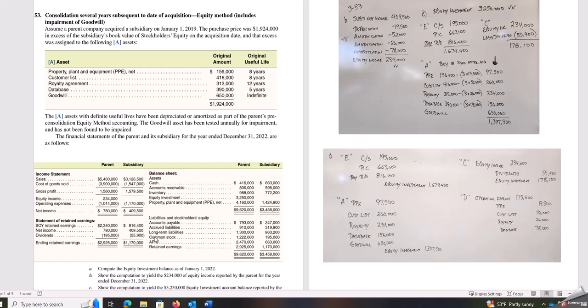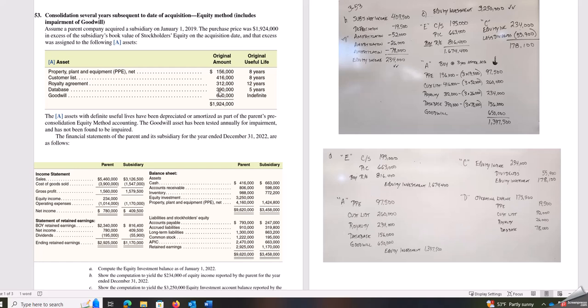So if we look at the sub's income statement, their net income is $409,500. If we look at the parent, they have $234,000 as their equity income. So remember, that represents their 100% share of the subsidiary's net income. So then you want to know, well, what made that difference? What's the change between those?